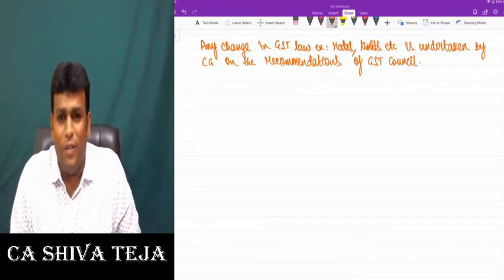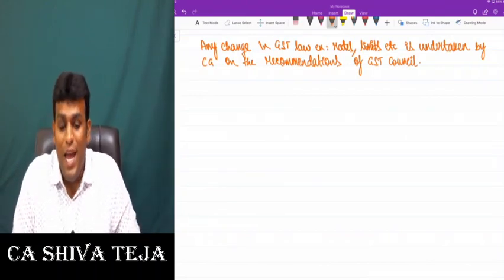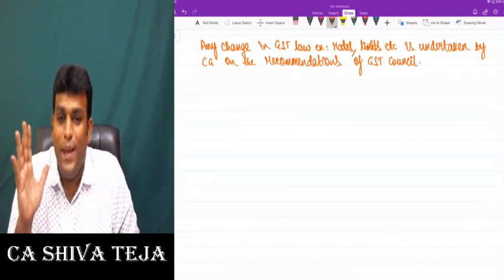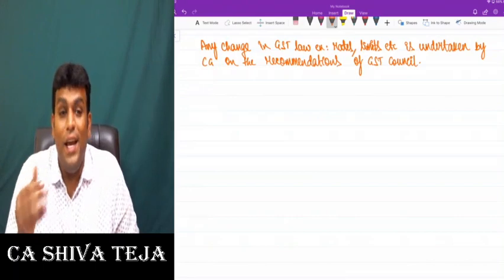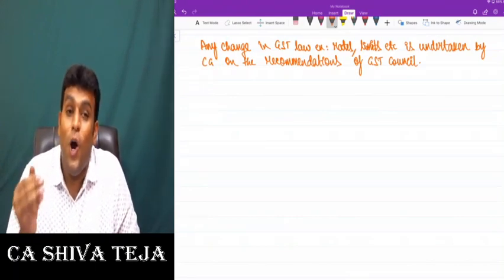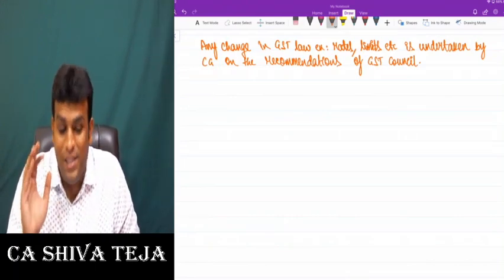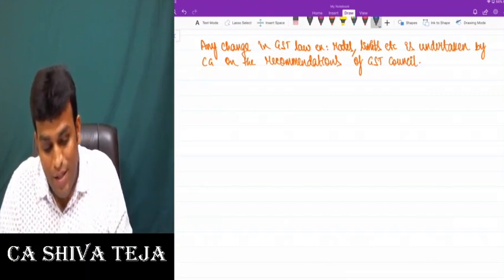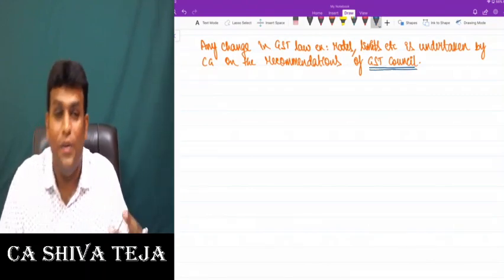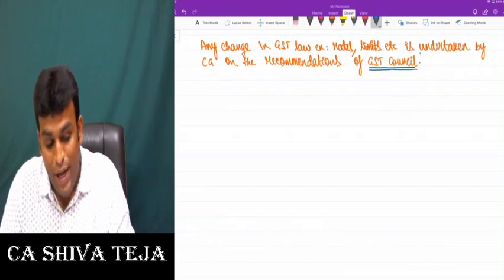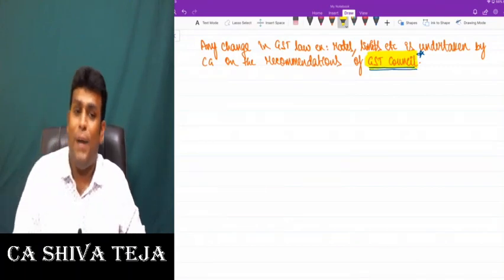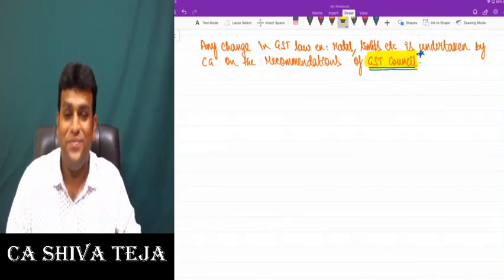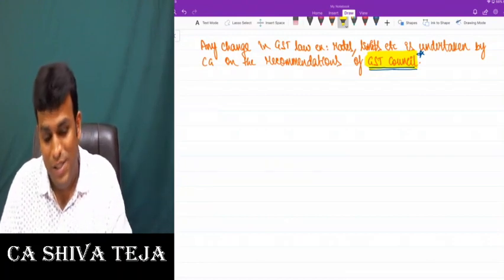Chalo. Come on, my dear friends, please concentrate. Something very important. Any change in GST law, for example the rates or limits, is undertaken by the central government on the recommendations of whom, my dear friends? The GST Council. That is done on the recommendations of the GST Council. Now it is very, very, very important to know who this GST Council is and who will be a part of it. Getting clarity, friends? Now listen.